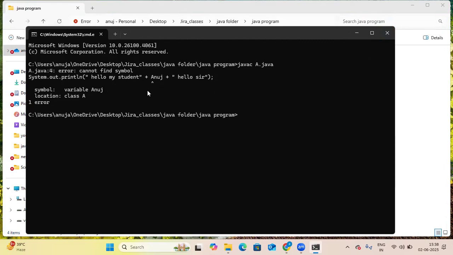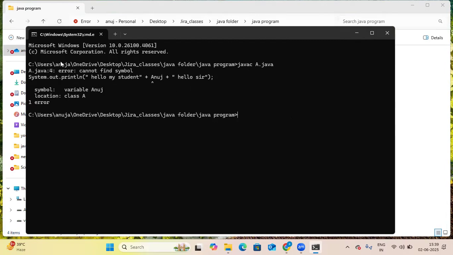Now you can see there is a Java error: cannot find symbol. System.out.println, hello my student Anuj, symbol variable Anuj. Okay, so this is the basic error. The location is class A, error one. If you make some type of error inside your class, that error is shown here while compiling this code.